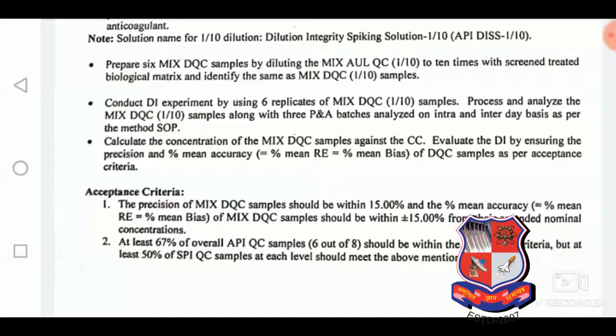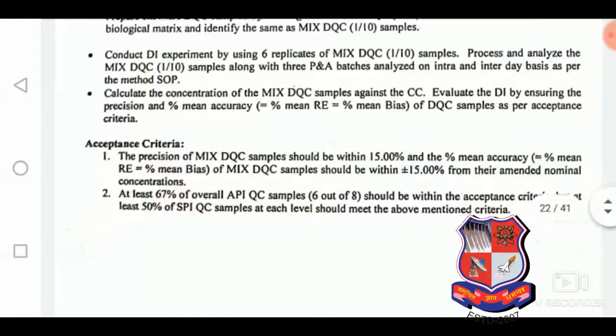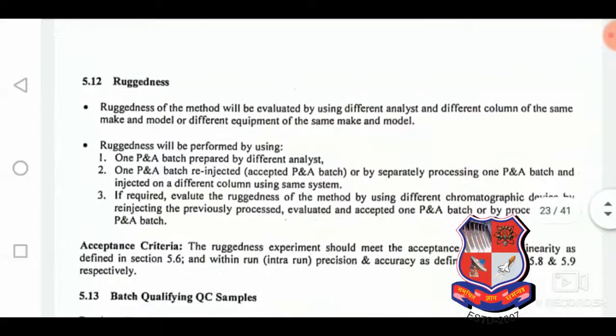So how we can dilute the sample, this is the procedure for that. And if the plasma profile is too low, meaning 2 QCs are not falling in the plasma profile range, then we have to add another quality control, that is AQC, and that we will discuss later. And here is the acceptance criteria for the DQC, the same as we discussed before.